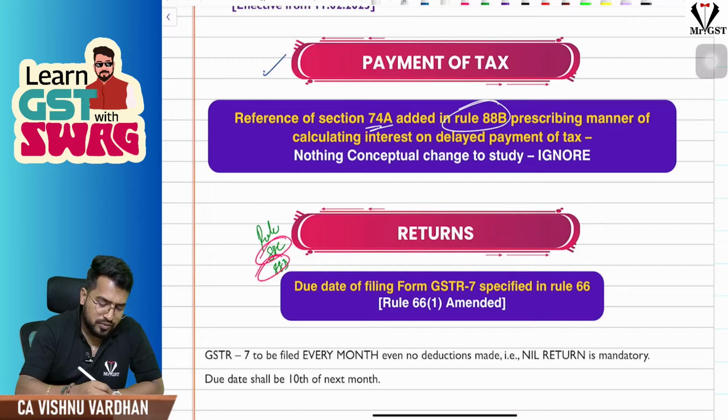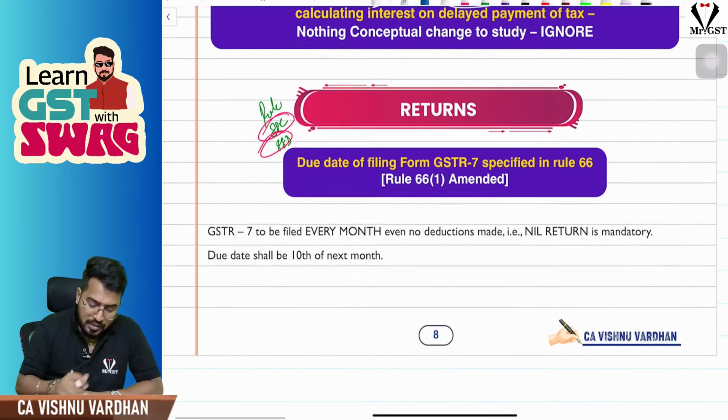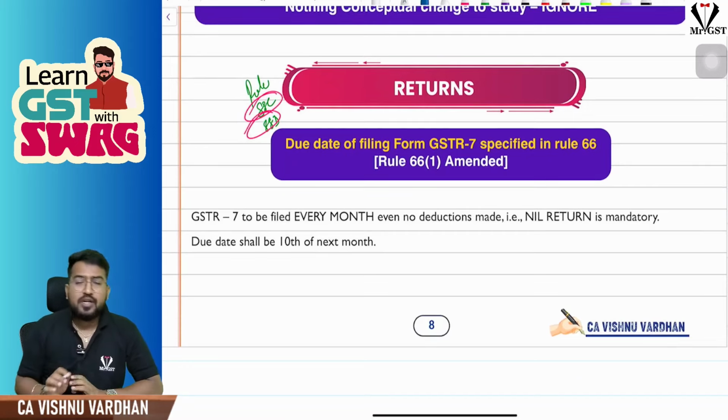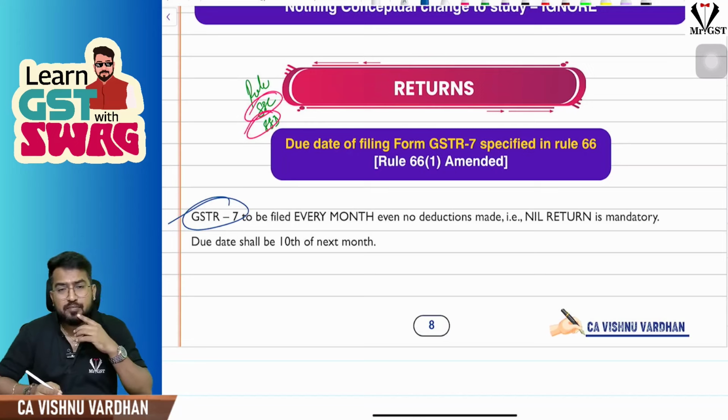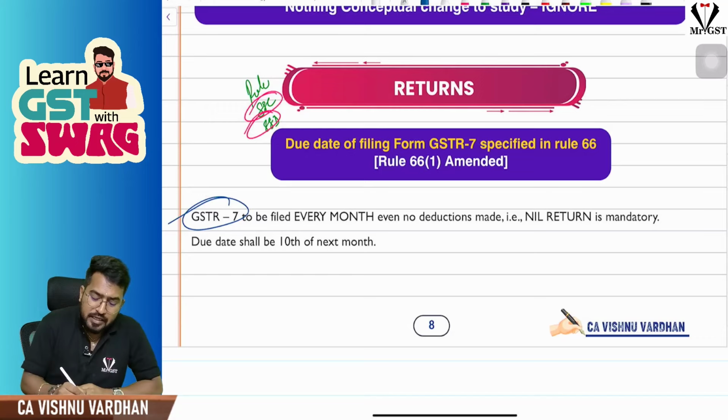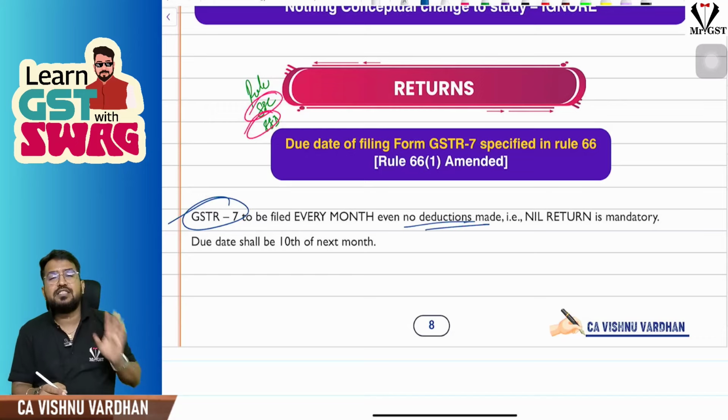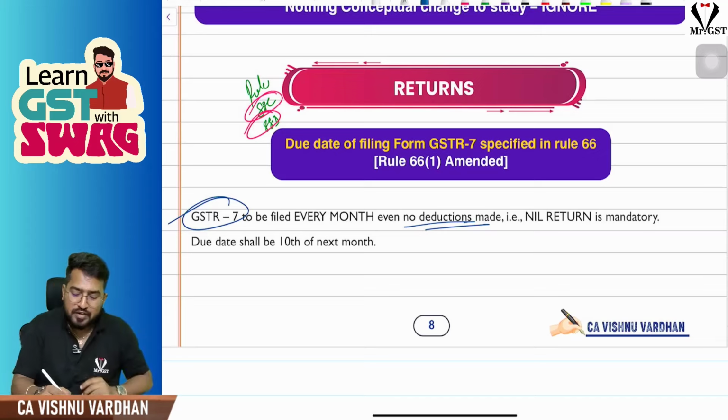So we are done with this. Coming to returns chapter, coming to the next one, here what they are trying to tell is about GSTR 7. GSTR 7 is applicable for whom? GSTR 7 is applicable for TDS deductors. For GSTR 7, what the law is saying, even though you have not made any deductions in the month, please make sure you are filing the nil return.